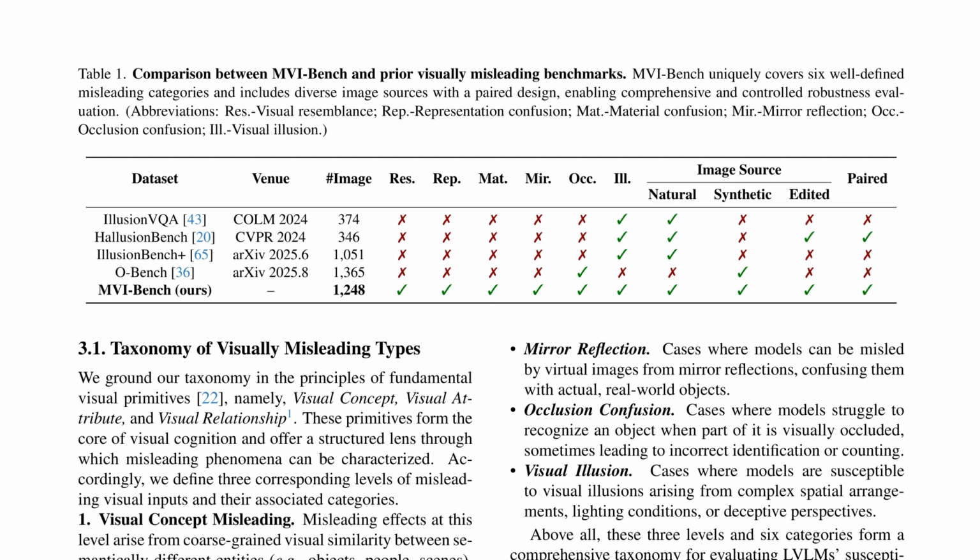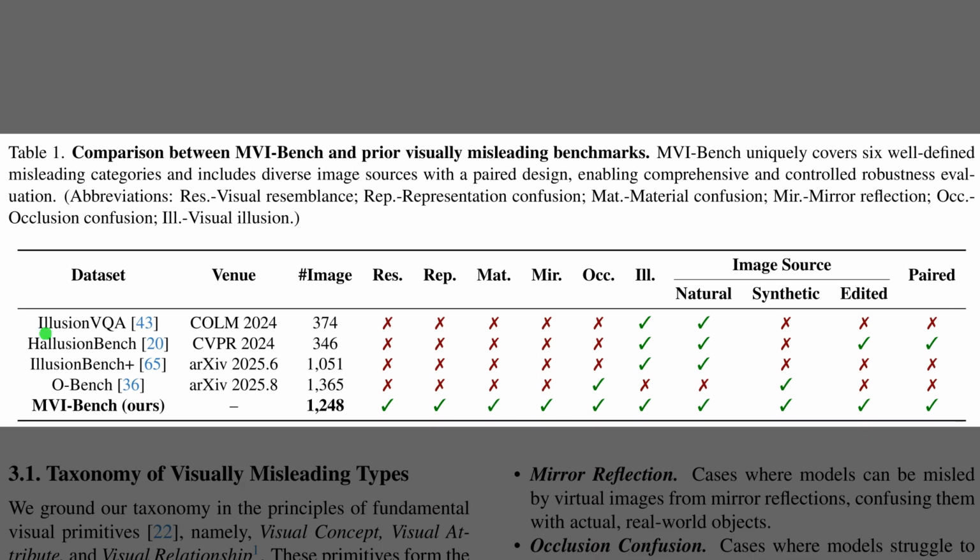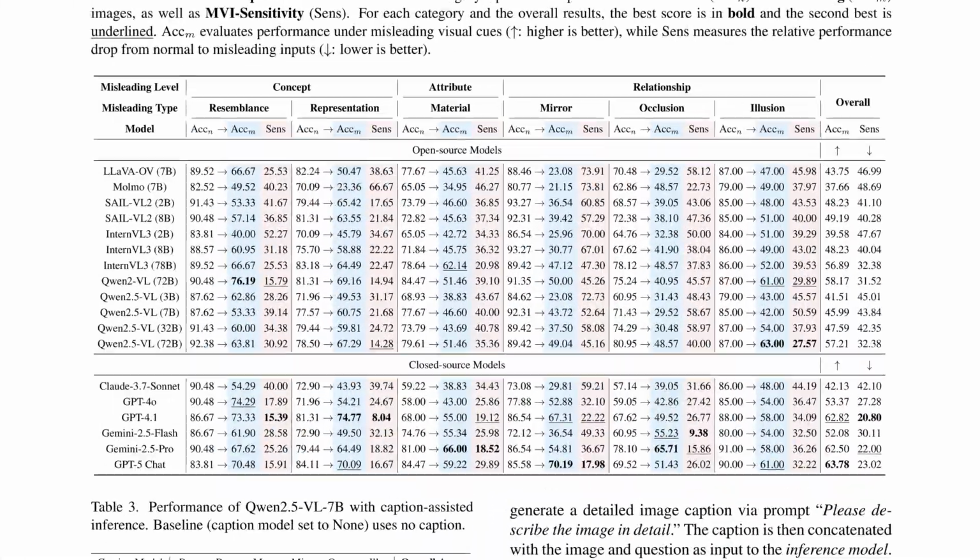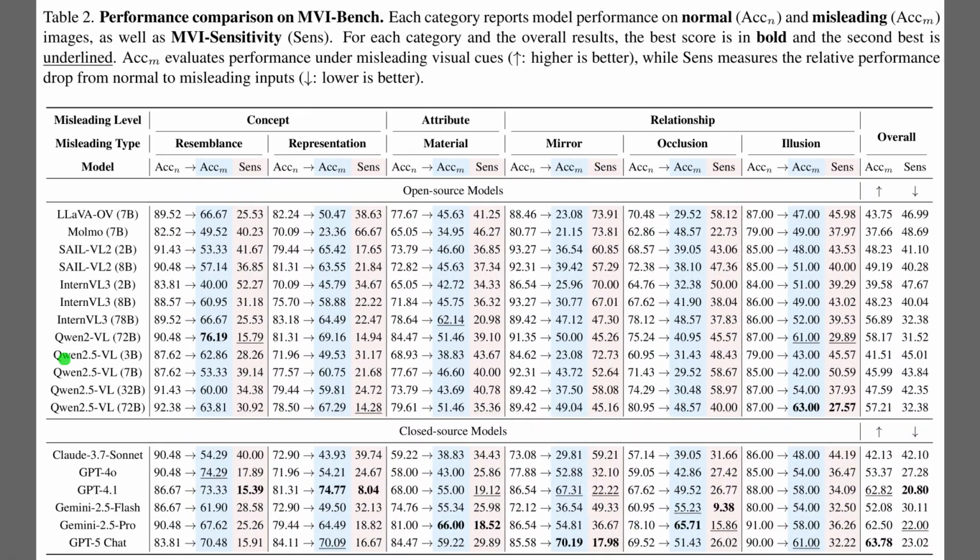Table 1 makes the claim very concrete. This benchmark is the only one that systematically spans all 6 misleading visual types, while also using paired normal and misleading images. The table contrasts 5 datasets by which tricks they cover, like visual resemblance, material confusion, or mirror reflection. It also records whether images are natural, synthetic, or manually edited, which matters because real photographs test robustness differently from stylized renderings. The bottom row shows that this new benchmark uniquely combines full category coverage, diverse image sources, and a strictly paired design.